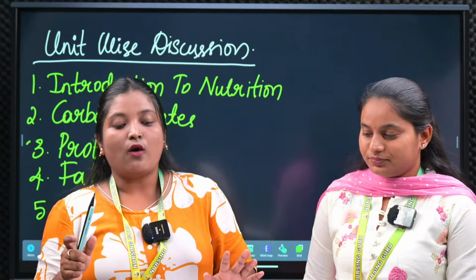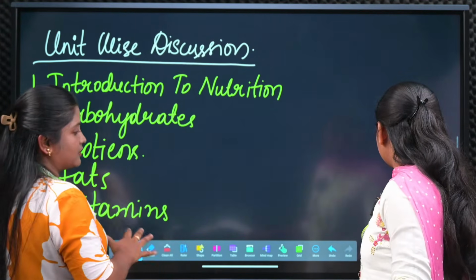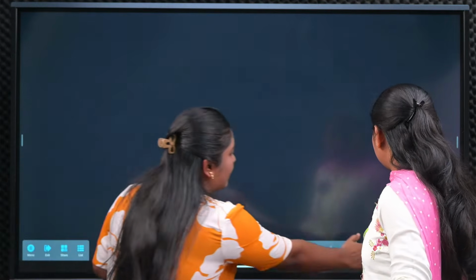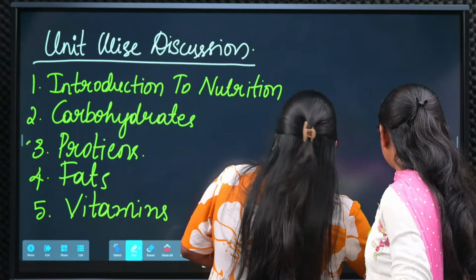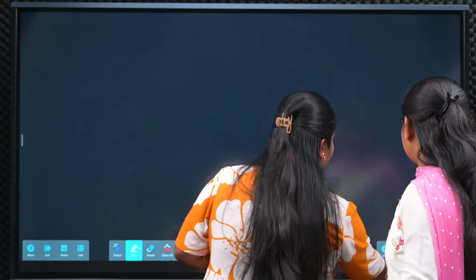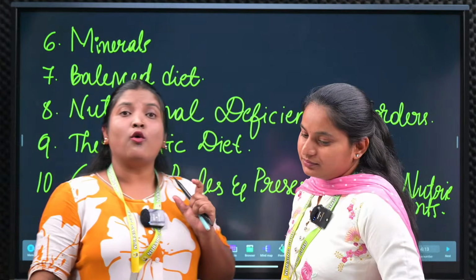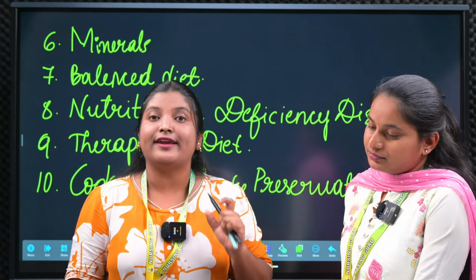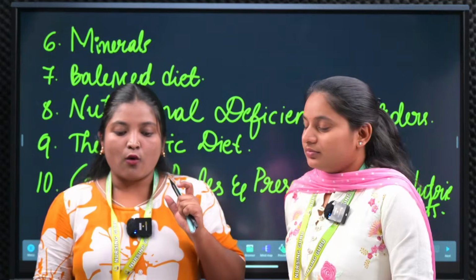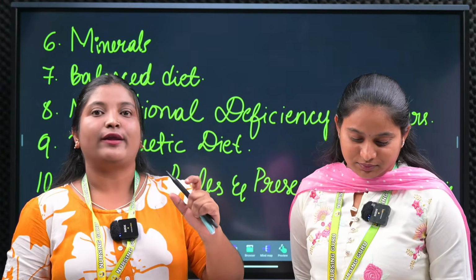Okay, so after that 7th unit, once you finish the 6th unit, minerals, the very important topic is, one second. Yeah, minerals. After that, balanced diet. Okay, so most of the time there is a chance to get a question from this particular unit. Most of the time we get questions like define balanced diet, explain about the balanced diet.